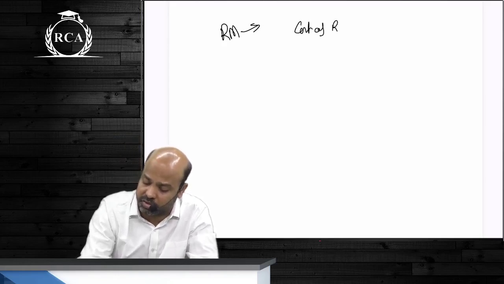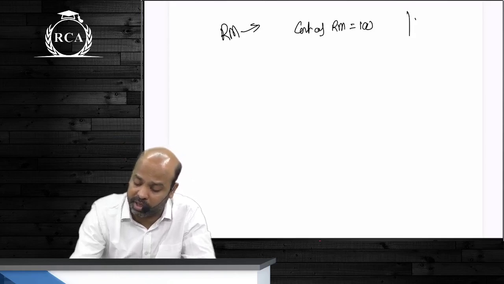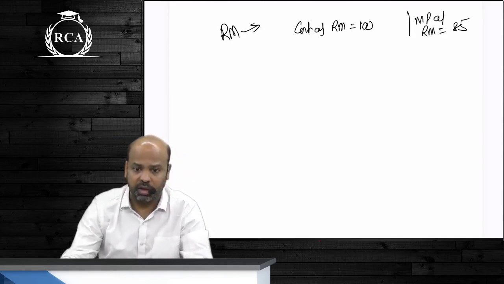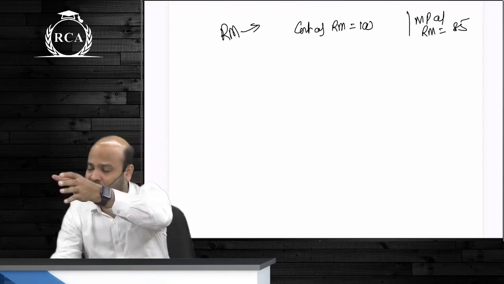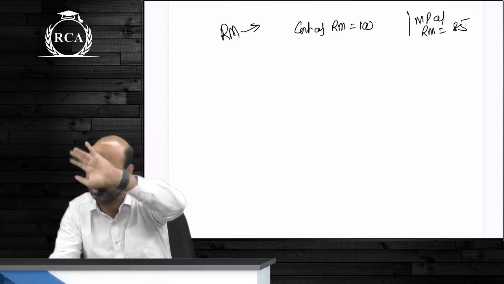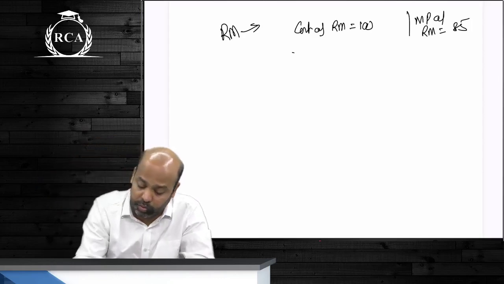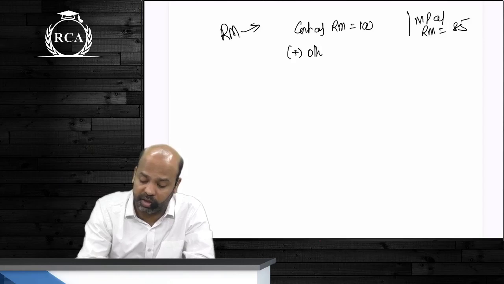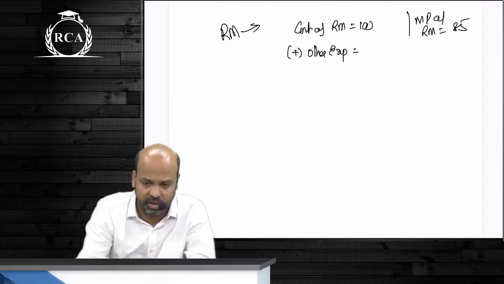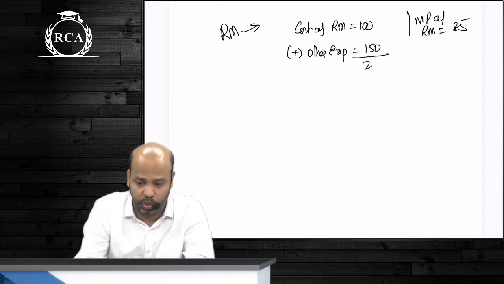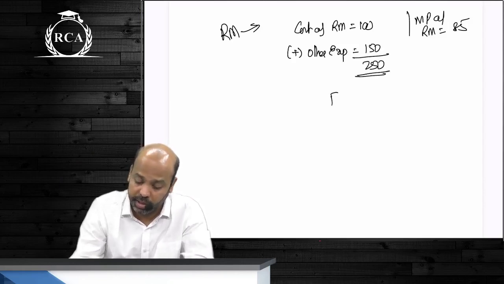Let us say that the cost of raw material is 100 rupees. The market price of that raw material is 85. Standard will say, though the market price of the raw material has come down to 85, no problem. Let us continue to disclose it at 100. Let us say, guys, on this raw material, I will incur other expenses. Those are equal to 150. Total amount. And finished product has a market price of 300.